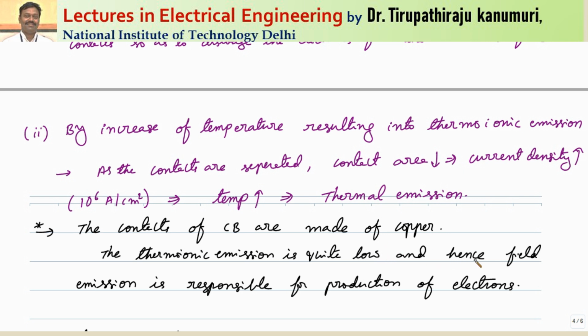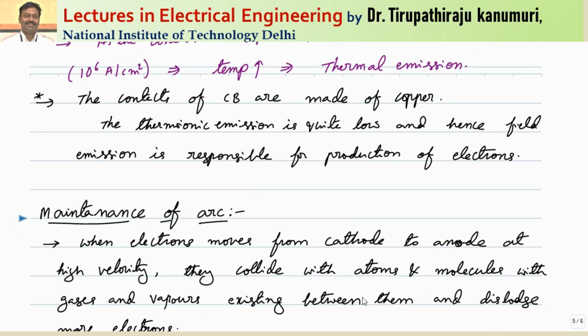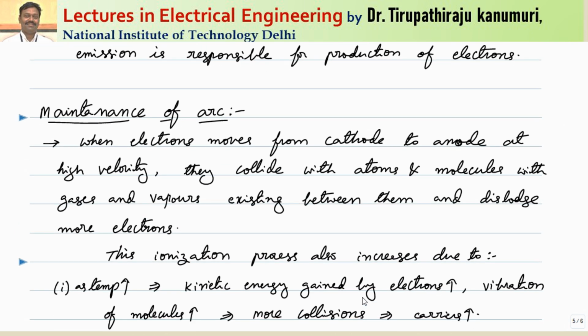So the only option that is possible is the process of field emission. That means whenever the contacts are separated, due to field emission some electrons are generated, and when the electrons are passing towards the positive charge because of the attraction force, they will dislodge some more electrons in the process and increase the heat of the medium. Whenever the heat is increased, automatically that leads to dislodging more electrons.